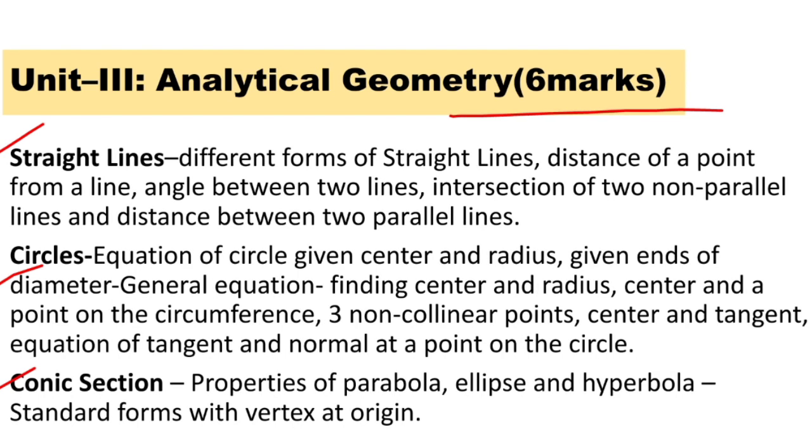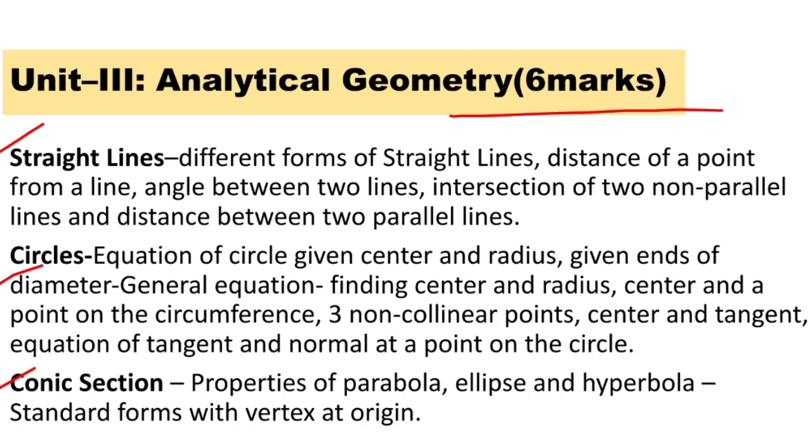From circles, we learn the equation of a circle by giving a center and radius, by giving the ends of a diameter, and the general equation of a circle, finding the center and radius from the circle equation, finding the center and a point on the circumference, 3 non-collinear points of a circle, tangent and center of the circle, equation of tangent, and normal at a point of the circle. These are some of the topics to be covered in circle.